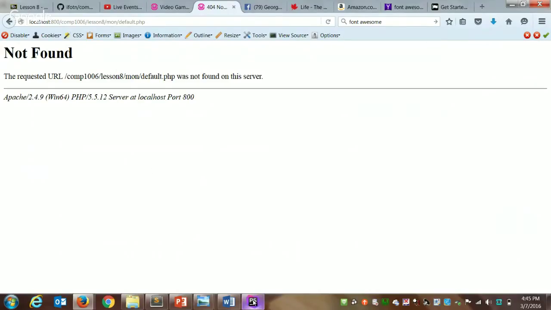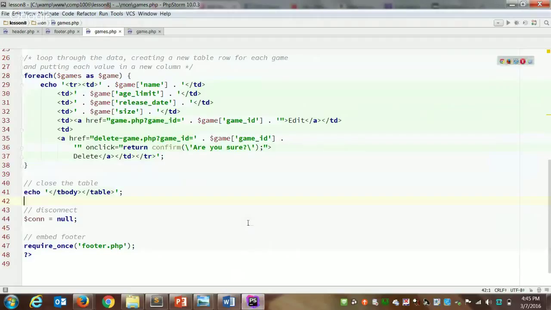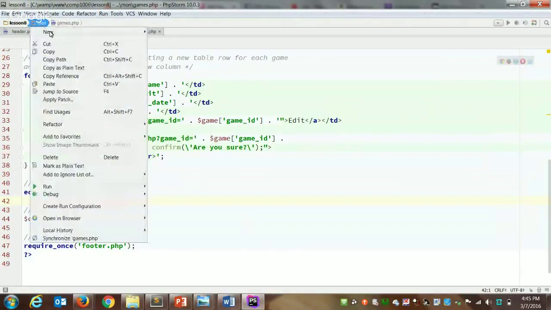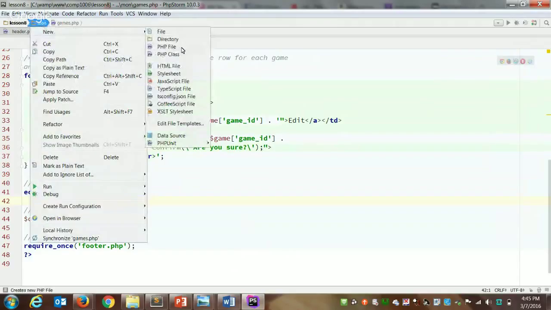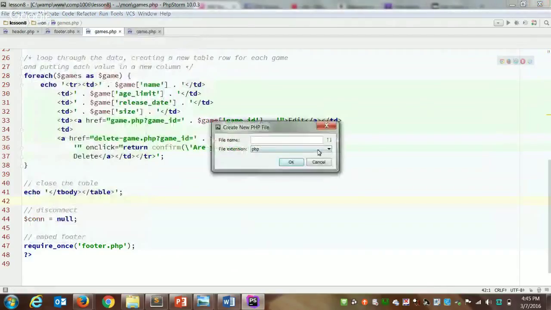So what we're going to do is build a really simple default.php that has our header and footer and just a little bit of HTML text in the middle. So I'm going to make a new PHP file, which I want to call default.